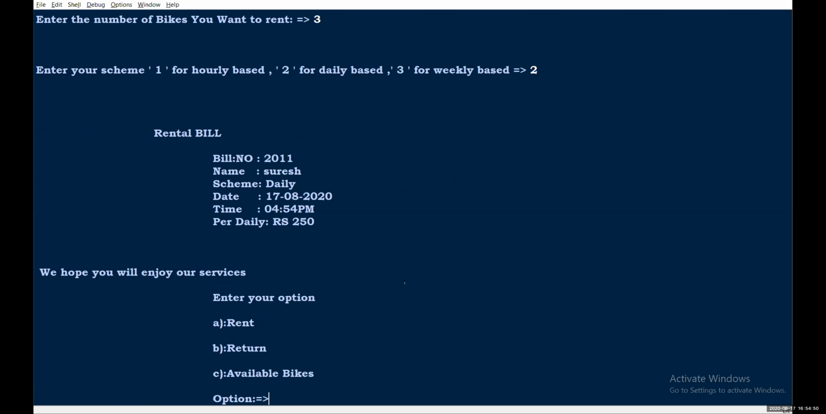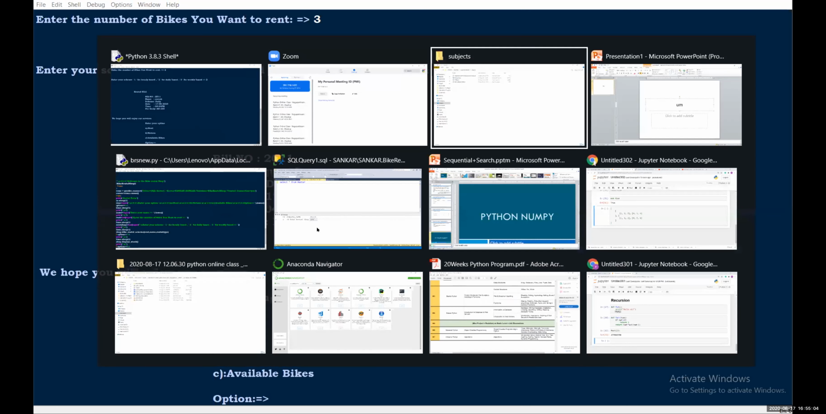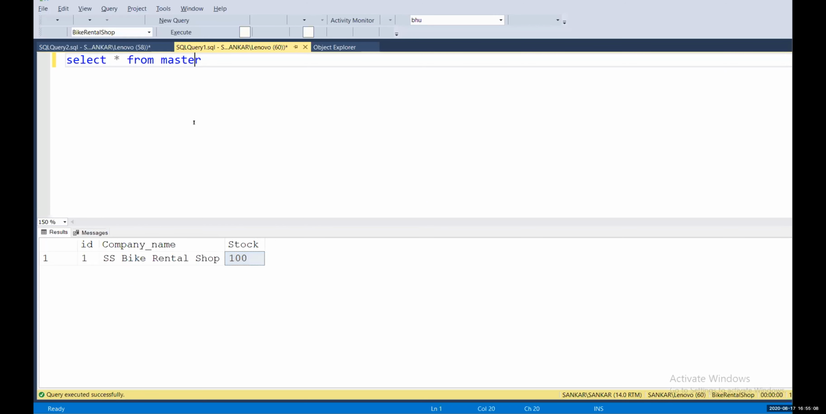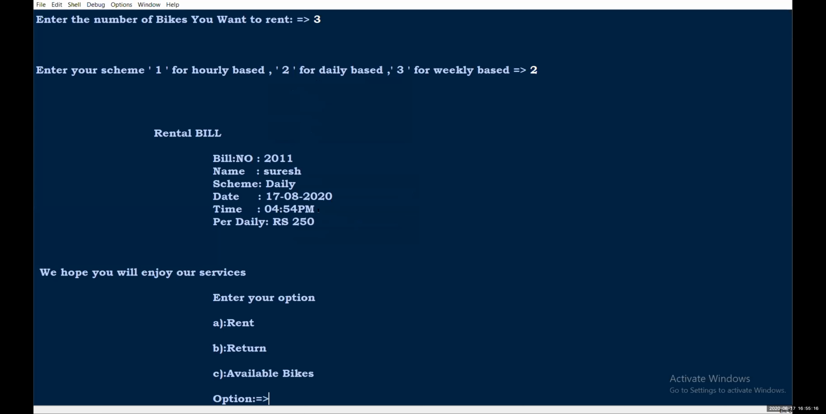Okay, so now the rental bill has been generated, and the bill number is 2011. Name is Suresh, and scheme is daily, and date is now, and time is also now, and per day that is 250. Now I'm gonna check my master. It updates to 97. That is my available bikes, right? So I have rented 3.